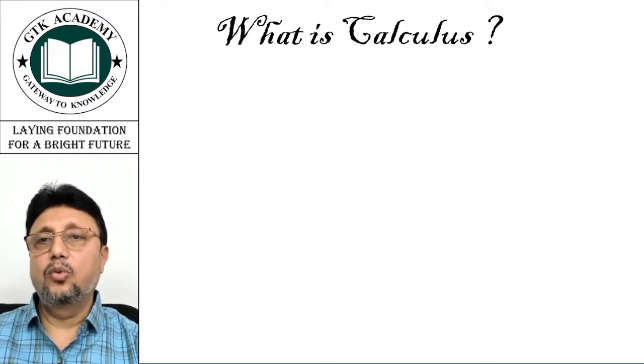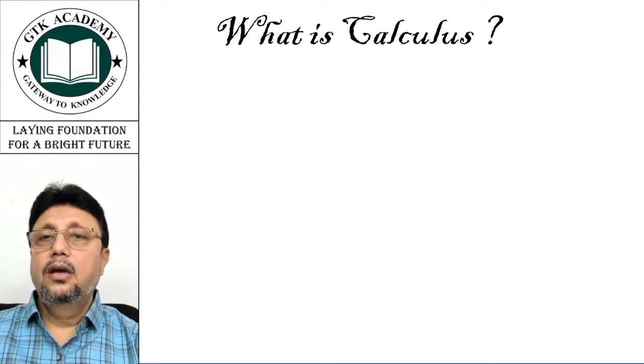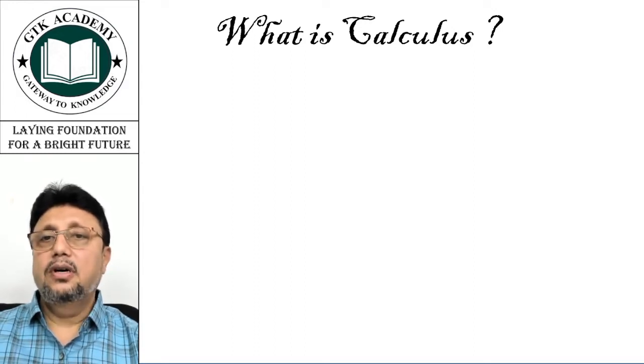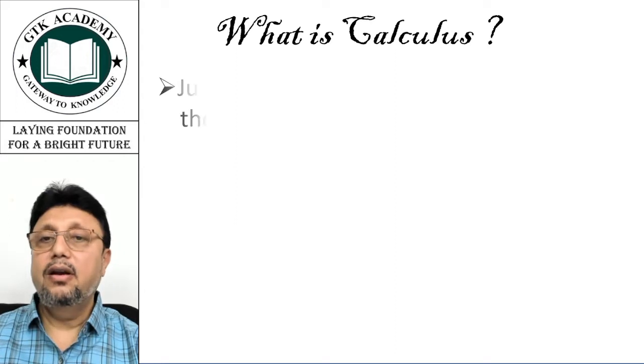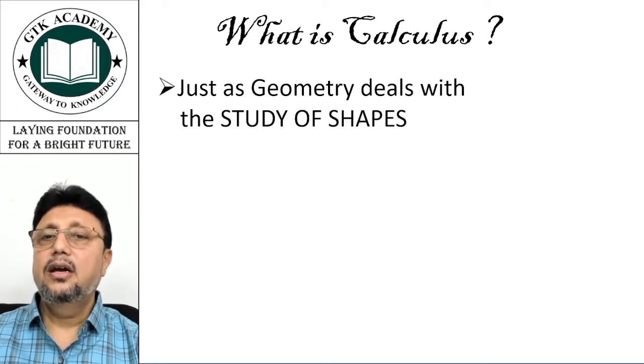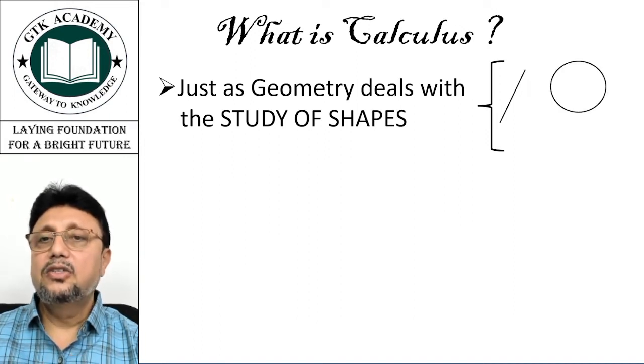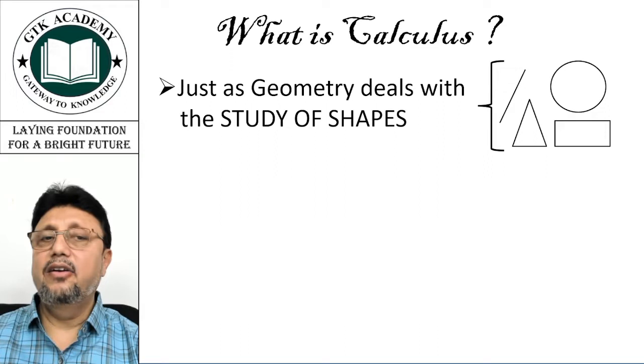So let's learn about calculus. What exactly is calculus? Now, you must have read other topics in mathematics like geometry and algebra. What do you do there? In geometry, it deals with the study of shapes. You learn about shapes, straight line, angle, circle, triangle, rectangle, polygons, and so on and so forth.